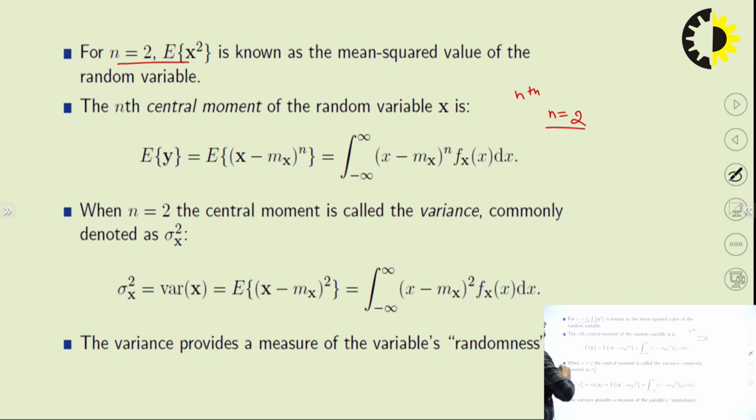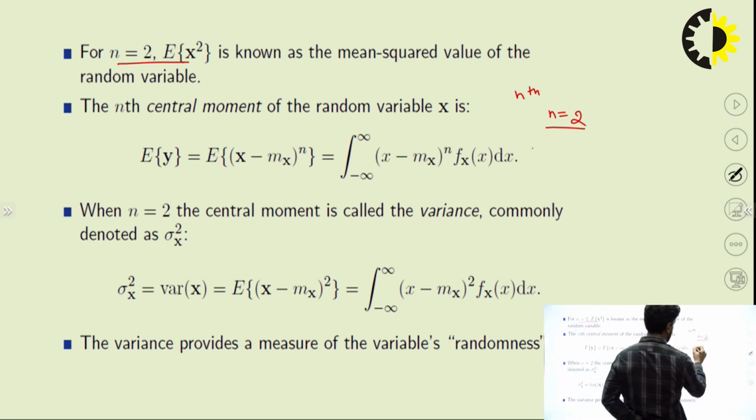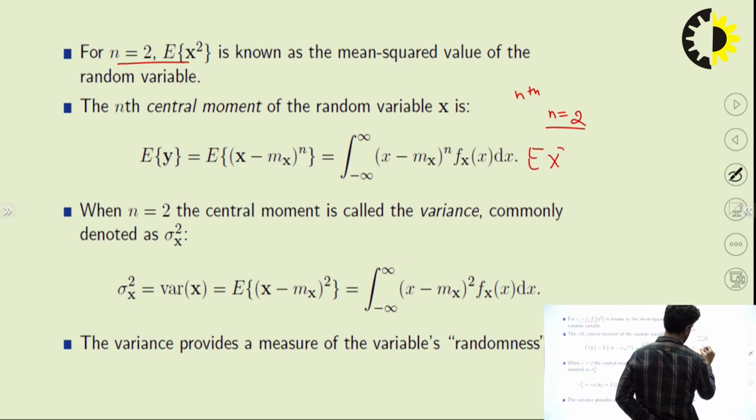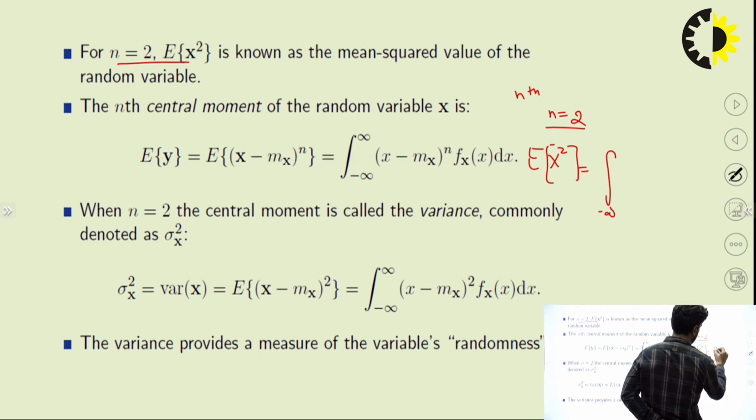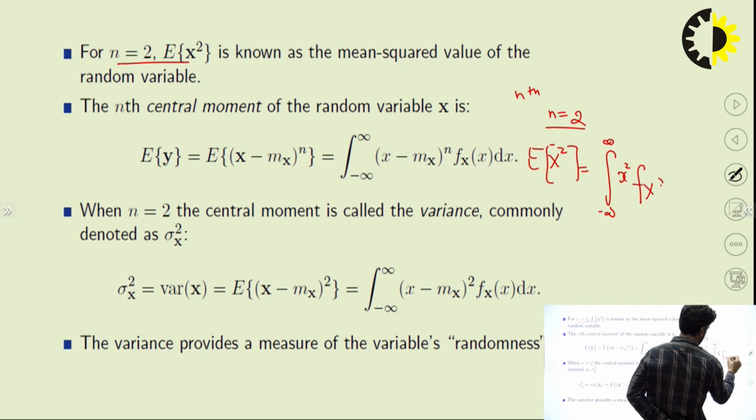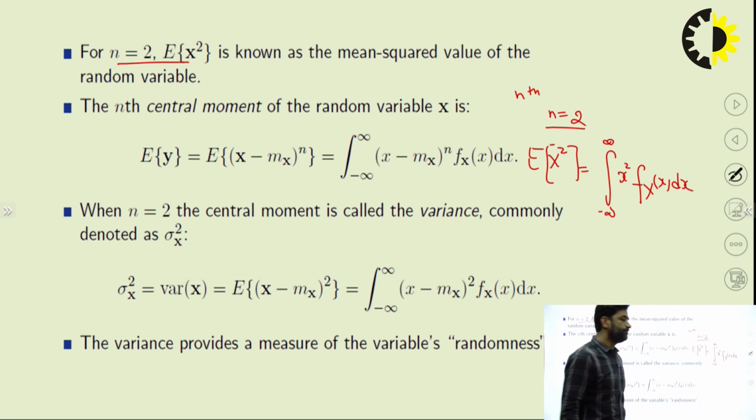It is denoted by E of x square, and the formula will be the integral of x square fx(x) dx. That will give you the mean square value. This is another parameter that helps us find additional information about the random variable.